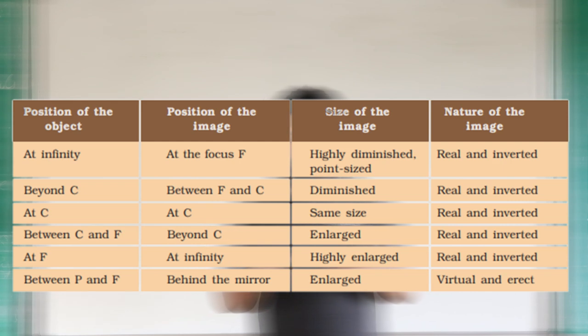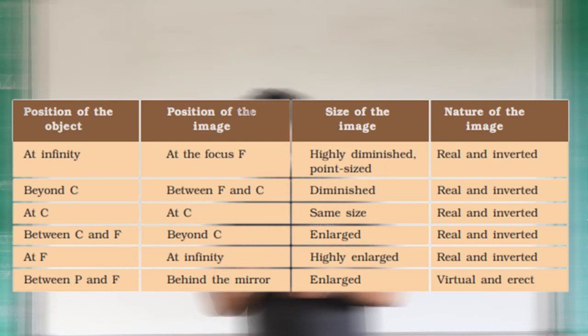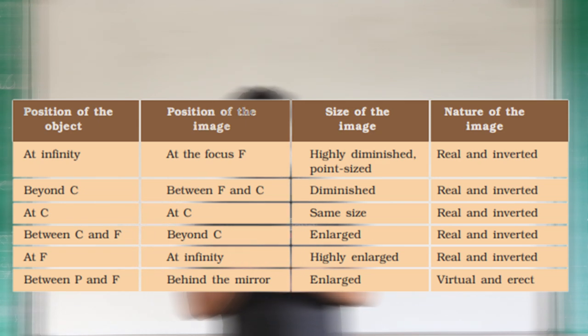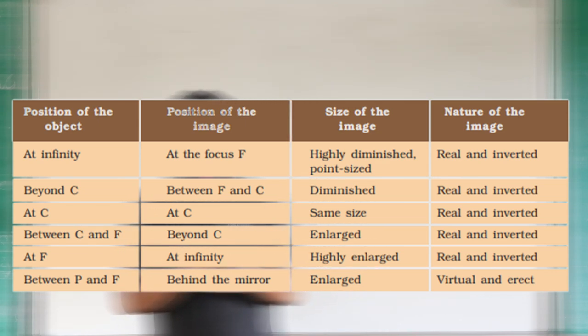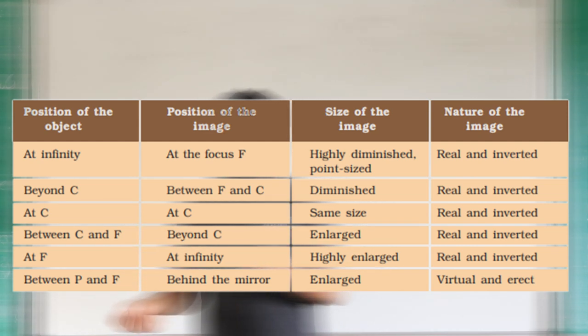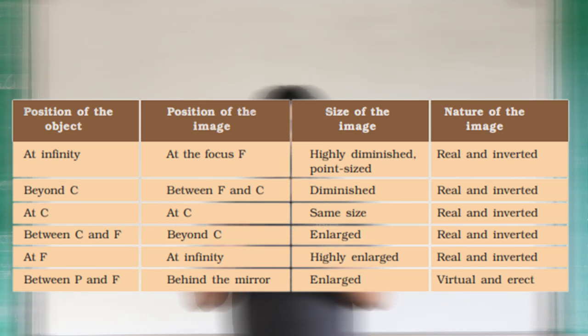The fourth case is between C and F, and we get the image beyond C. The second case is the inverse of the fourth case. The image is enlarged, a big image we will get there, and again real and inverted.